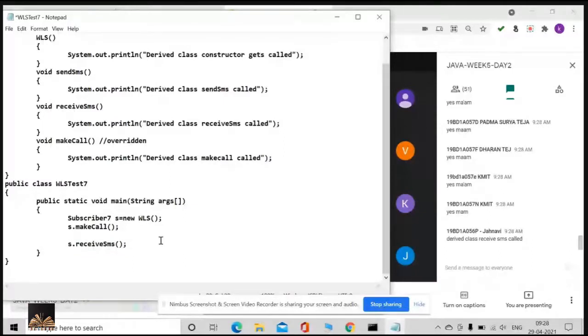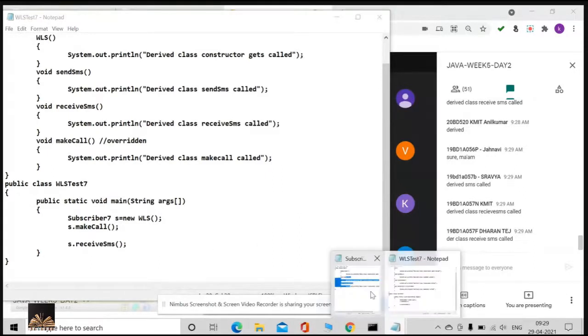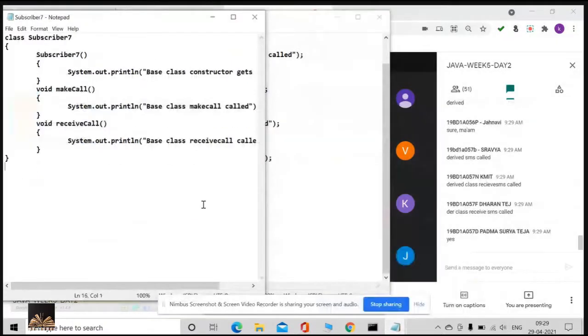Is it sure, Jahnavi? Is everybody agreeing with Jahnavi? Receive SMS is there only in the derived class. There is no receive SMS in Subscriber. Do you remember that?